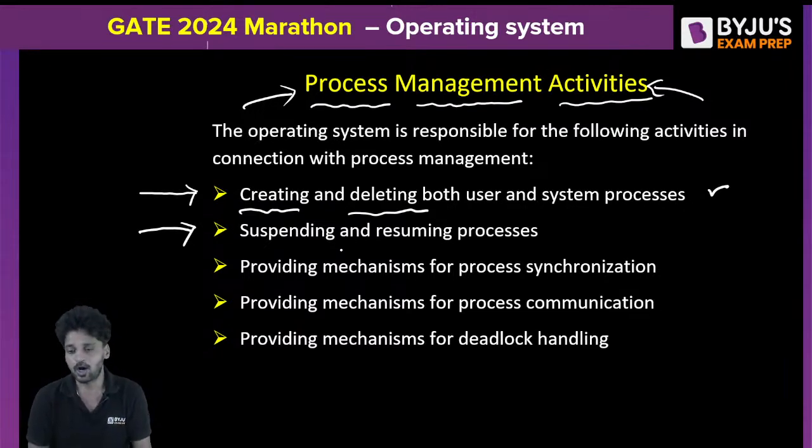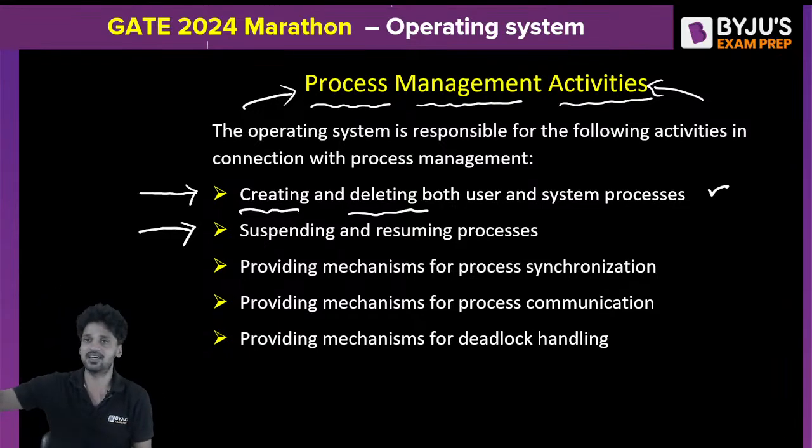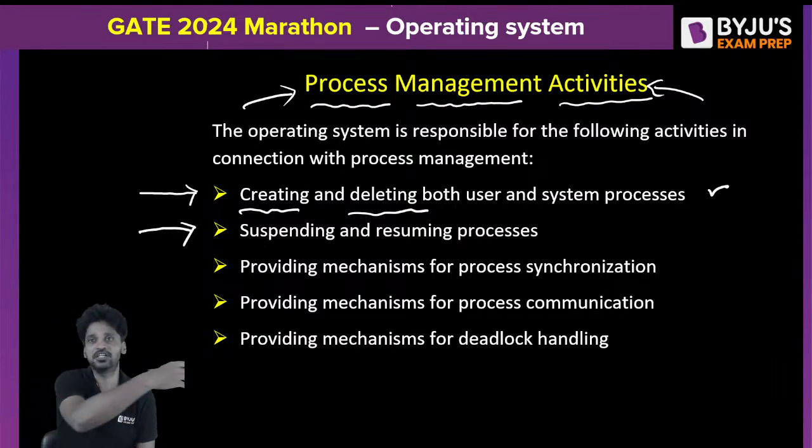So the operating system is also responsible for suspension and resumption of the process. When a process arrives which has more priority than the current ongoing process, the ongoing process must be suspended immediately. The currently available process should be scheduled into the CPU.